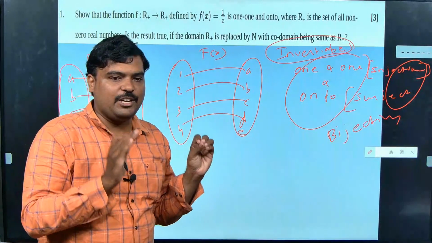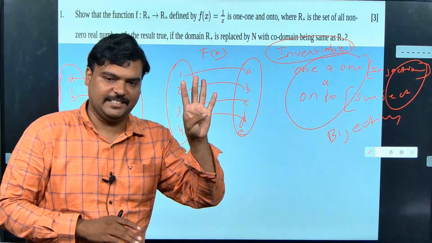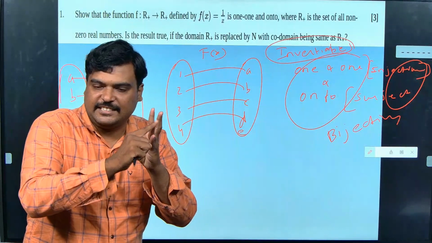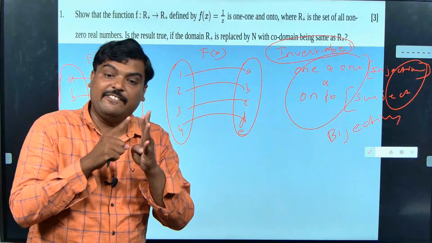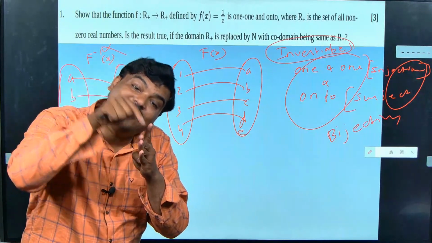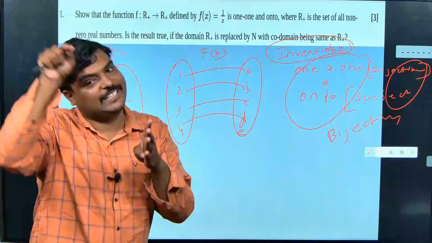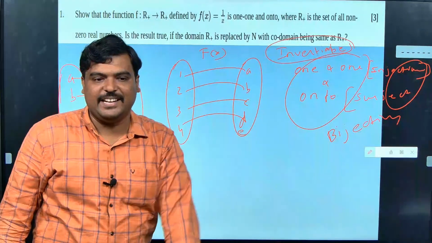There are four ways to ask you to check whether a function is 1-to-1 and on-to. They can say 1-to-1 and on-to. We can even say it as: check the function is bijective. And even we can say: check whether the function has an inverse. Or they can say: check whether the function is invertible. All four have the same meaning.